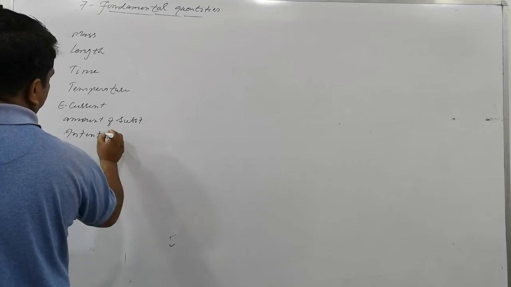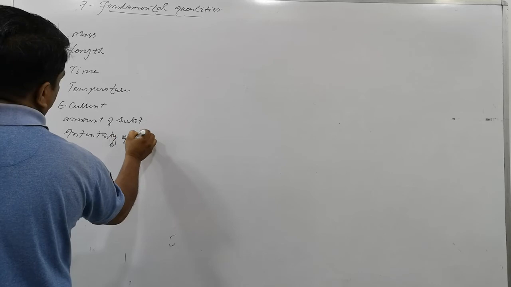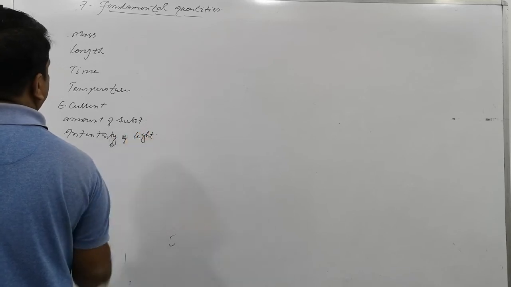These are the seven fundamental quantities you see: mass, length, time, temperature, electric current, amount of substance, and intensity of light.